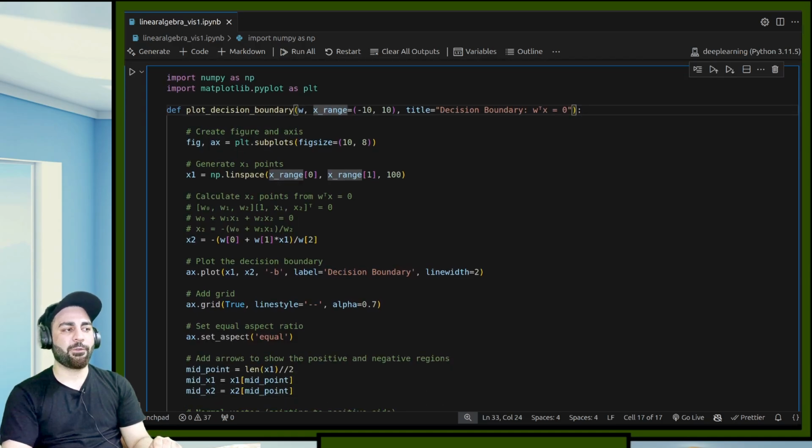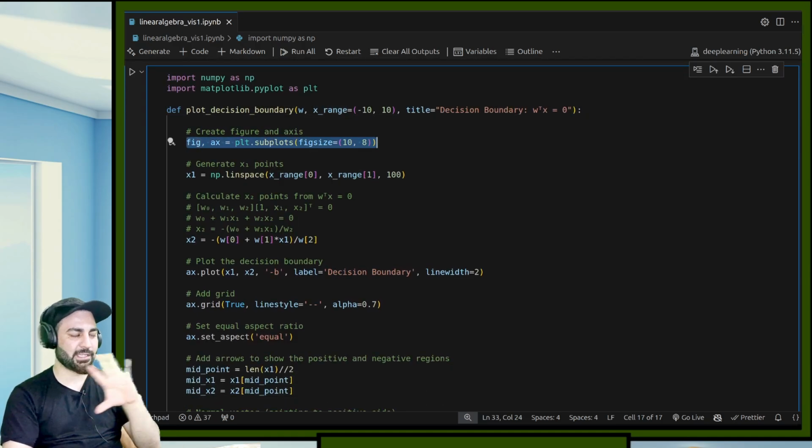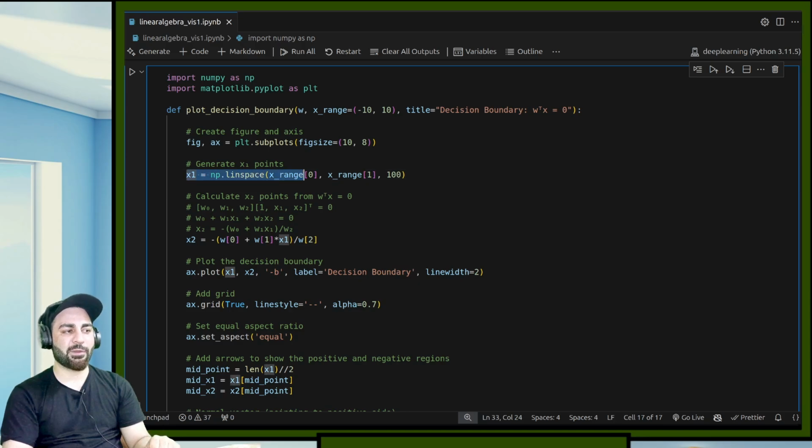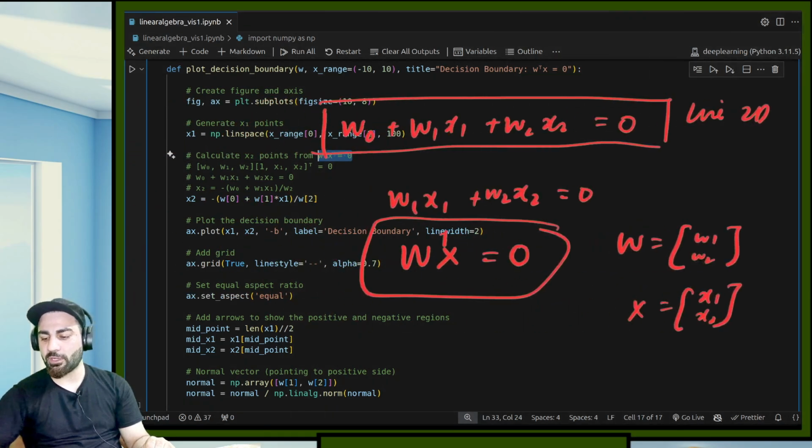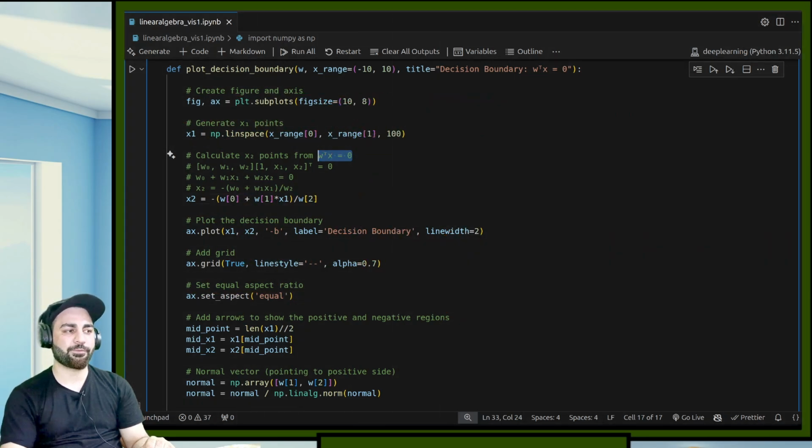Now if you see this, the standard step: just get the figure and axis and generate x1 points in between this range, x in between -10 to 10. Now how to calculate the x2 points from w transpose x? The equation basically is w transpose x is equal to 0, which I wrote earlier. Now I have to get x1 and x2 from that. So this is the calculation that I have written here in comments. So this is w0, w1, and w2, and instead of w0, I can write 1, x1, and x2 transpose.